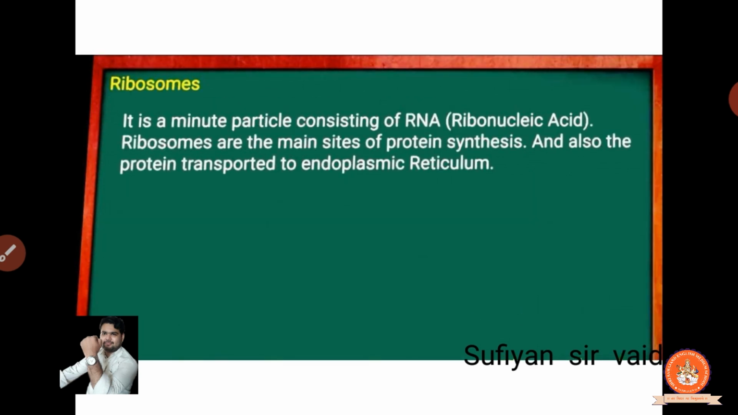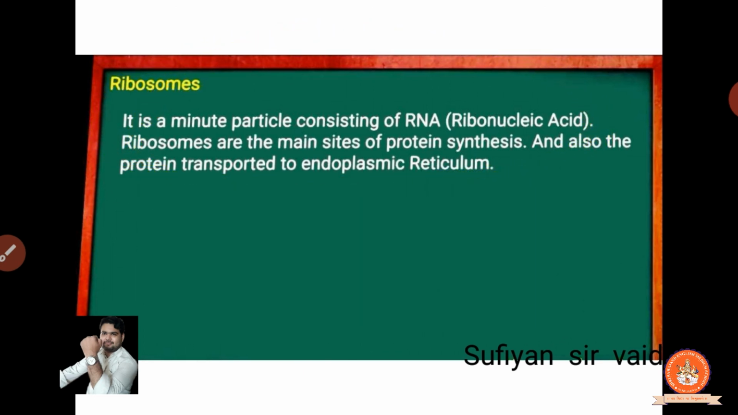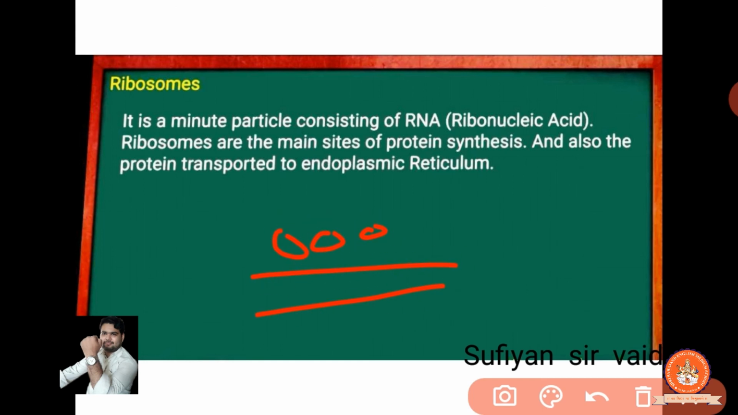Now I had told you that in the last portion we will discuss the ribosomes. So what is that? It's a minute particle consisting of RNA. We have already studied DNA. Now this is a very small particle, present over the ER, which contains protein. This is important. You must know the full form because it can carry 1 mark. RNA is ribonucleic acid.